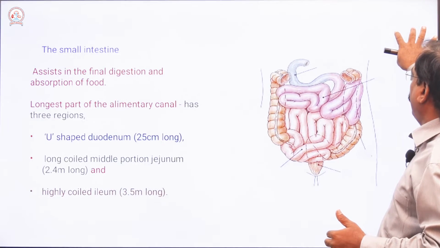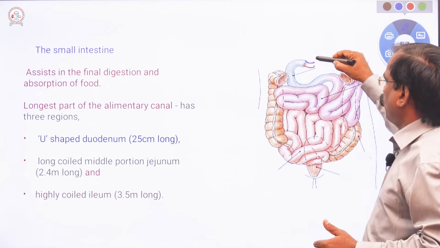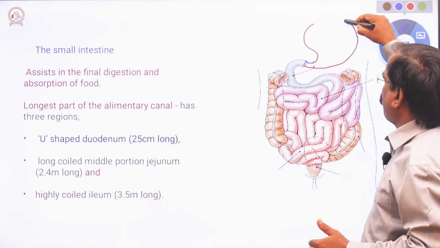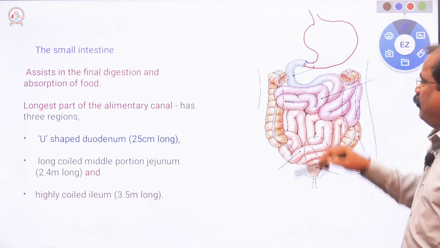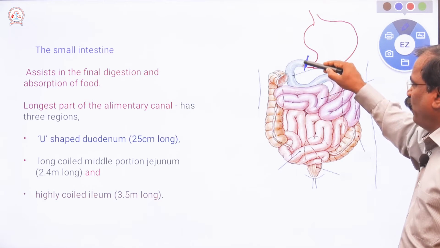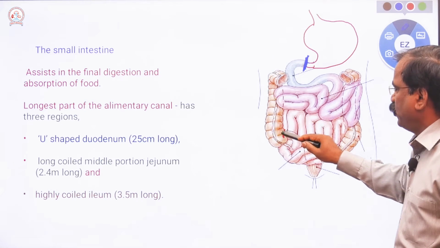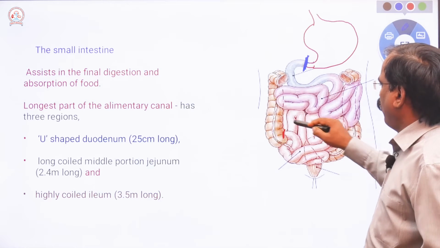After the stomach is the small intestine. See here, this is the stomach. So after the stomach is the small intestine. From here, after the pyloric region, up to here, where it joins with the large intestine, that yellowish part is the large intestine.